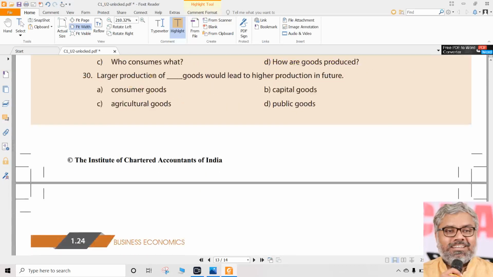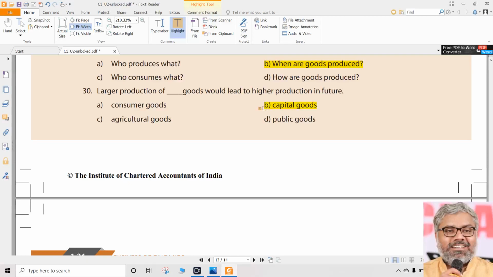Then 30th question. The large production of dash goods would lead to a higher production in future. So now if you produce more capital goods, that will lead to a higher production in future. If you produce more consumer goods now, they will be consumed. Now people will just use them, eat them, and they will be over. Agricultural goods also people will consume them and they will be over. But if you produce capital goods, let us say machinery now, that machinery will result in higher production in future because that machinery will be used for further production in future.